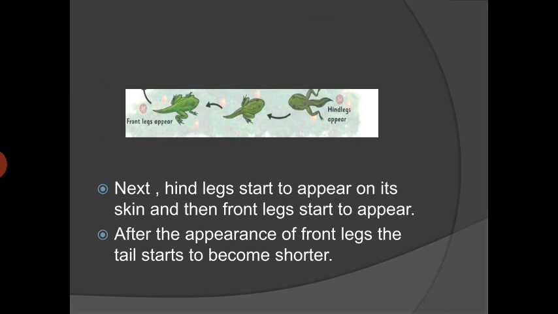Next, hind legs start to appear on its skin. And then the front legs start to appear. Just look at the picture. First the frog will have the hind legs, the legs which are at the end, and then it develops the front legs. Once these limbs are developed, the tail of the frog becomes shorter and shorter, and a time comes that it disappears totally.